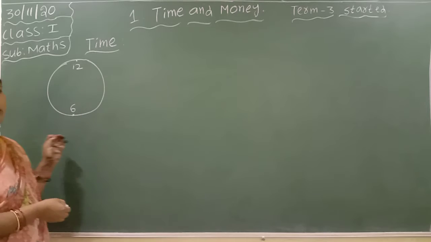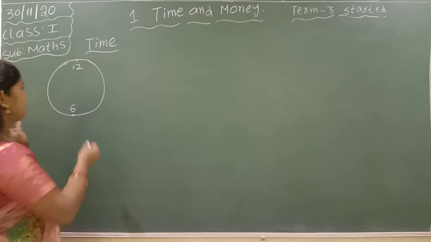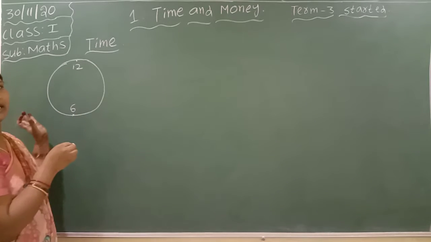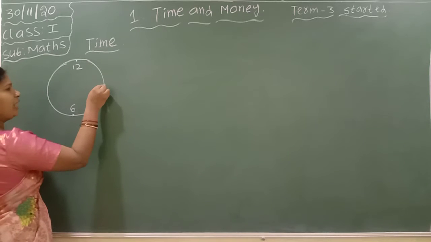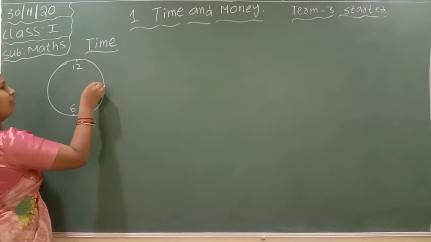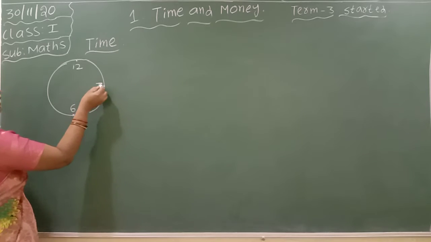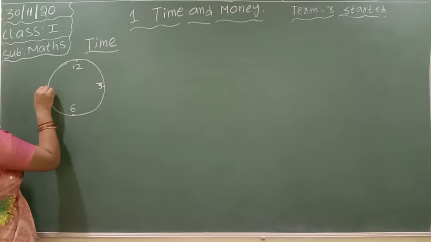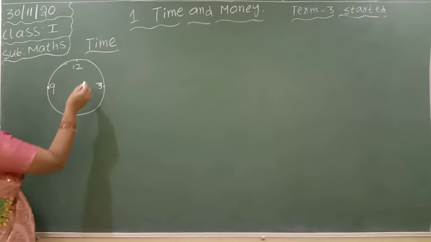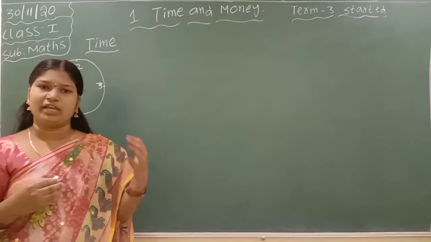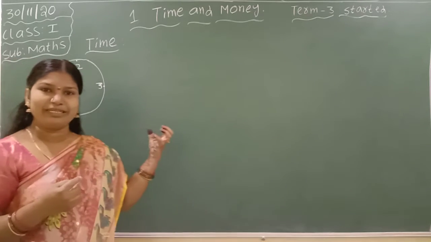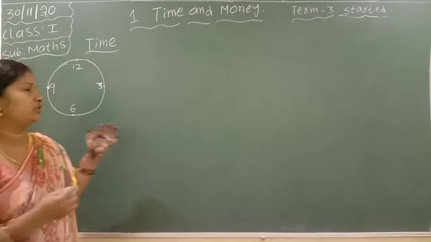12 and 6 make a standing line. Now the sleeping line: between 12 and 6 in the middle we keep one dot, then we mention 3. Exactly opposite 3 is 9. Between these 4 numbers we write the remaining numbers. This is the arrangement of numbers on the clock.